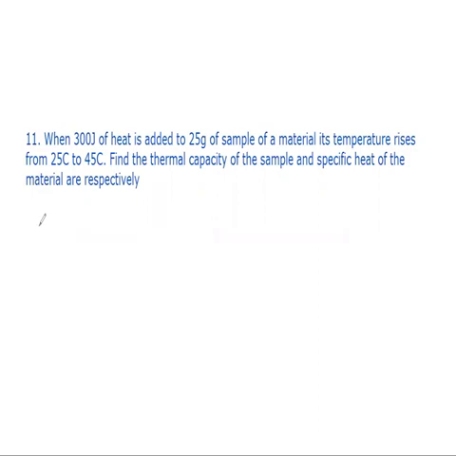First of all, we can go through the thermal capacity. Thermal capacity means C, which you have to calculate. What is the general formula for C here? C is nothing but Ms. And according to the given information, when 300 joules of heat is added, that gives some rise in temperature, which is equal to Ms delta theta.